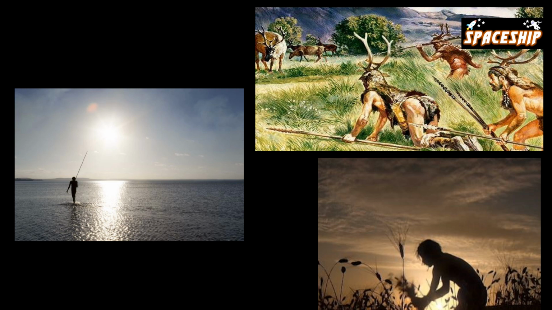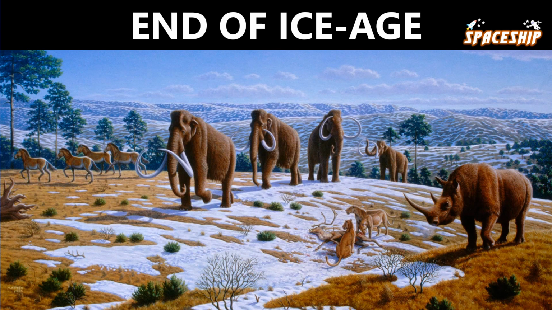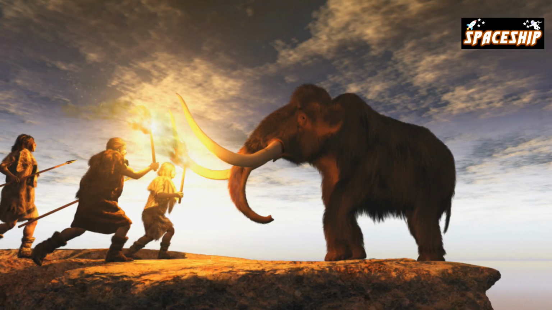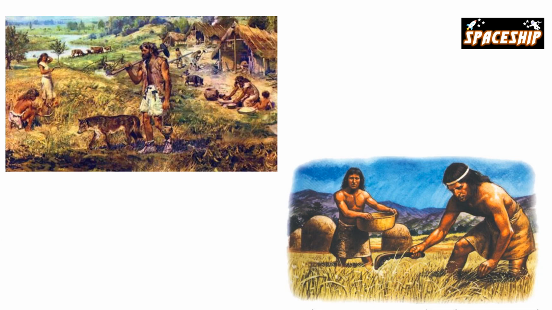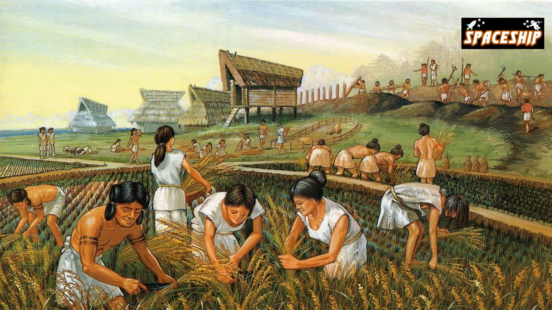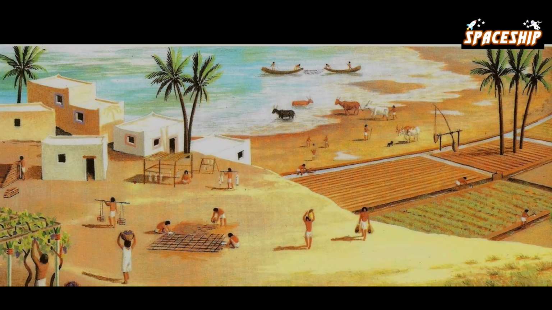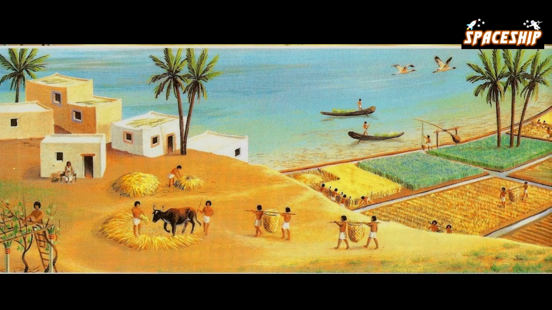Then around 11,000 years ago, the Ice Age ended. Many animals, such as the woolly mammoth, went extinct. Large animals became extremely rare. And this was the time our ancestors invented agriculture and started producing plant-based food. But again, agriculture strictly depended on seasonal cycles on earth. They had to know exactly when to plant the seeds, when to grow, and when to harvest the crops. So predicting upcoming seasons and keeping track of time became more important than ever.